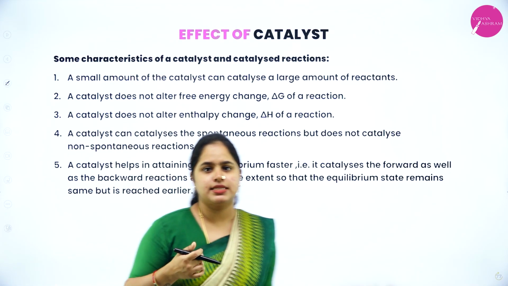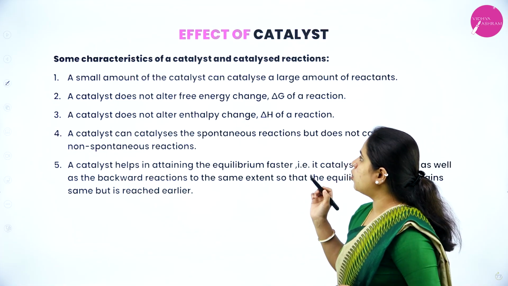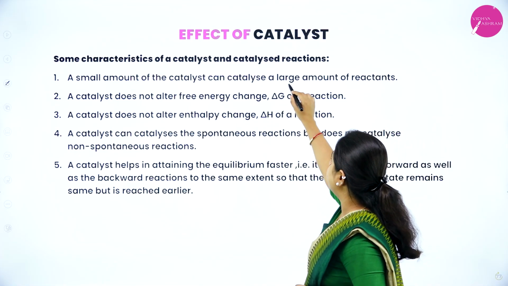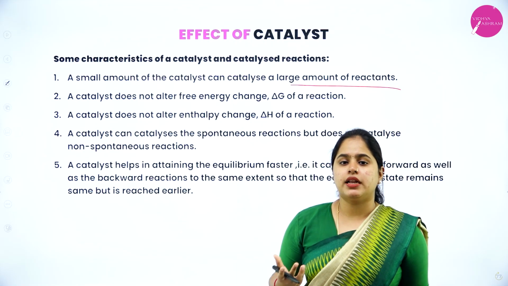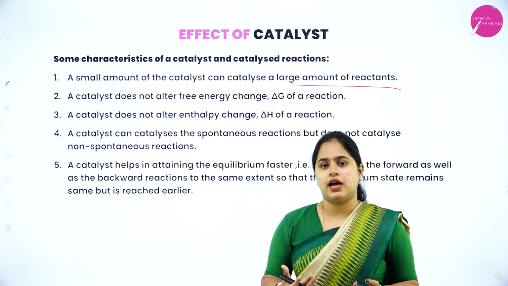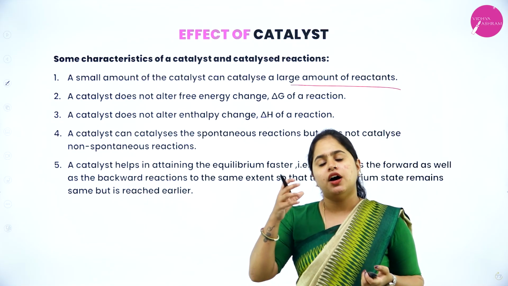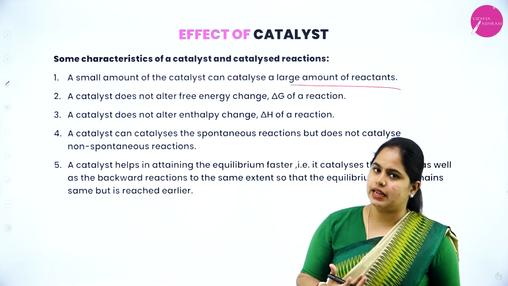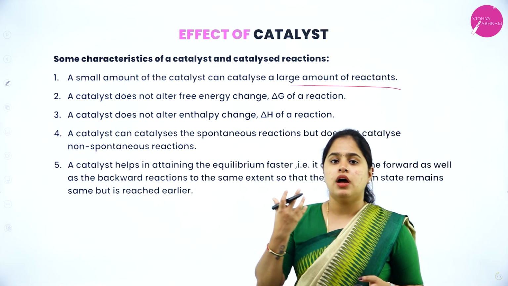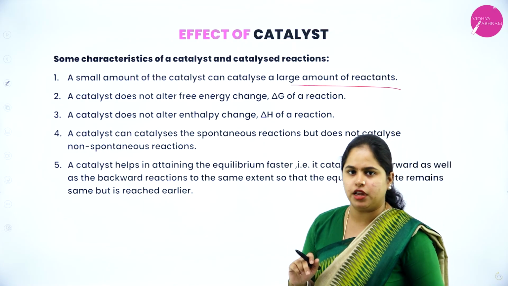So now let's see some characteristics of a catalyst. Okay, so a small amount of the catalyst can catalyze a large amount of reactants. So if a very large amount of reactant is present, or if it is a very complex reaction also, only a very small amount of catalyst is required to catalyze the reaction. It's not like you have to add in a lot of catalyst. A small amount can catalyze a good amount of reaction, right?